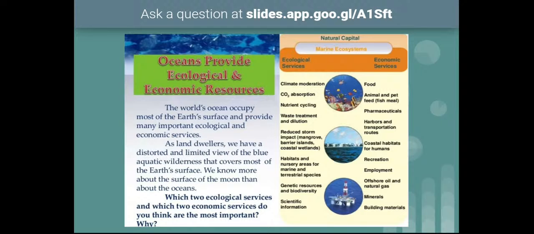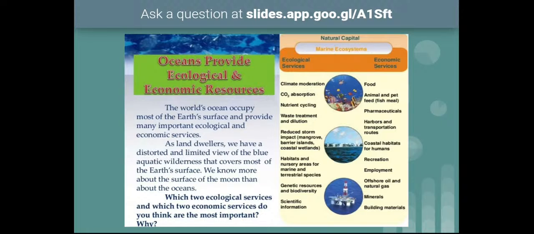They will be hatched in the marine waters. Some stages of their lives will be spent in this marine water. So they provide habitat not only for marine species but also for terrestrial species. And they provide a lot of genetic resources, and they are the source of a lot of biodiversity. Lots of different types of species exist in this water. They also help in scientific research activities. So these are all called ecological services. Oceans provide these types of ecological services.